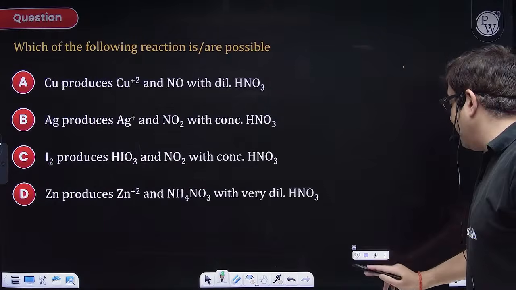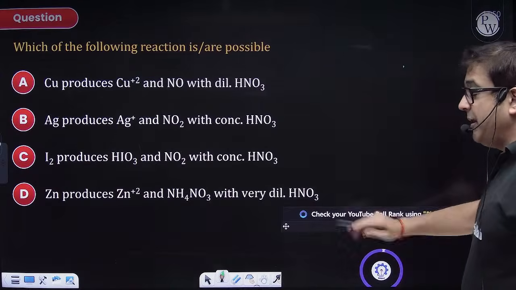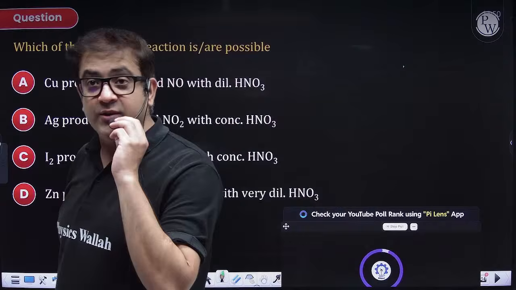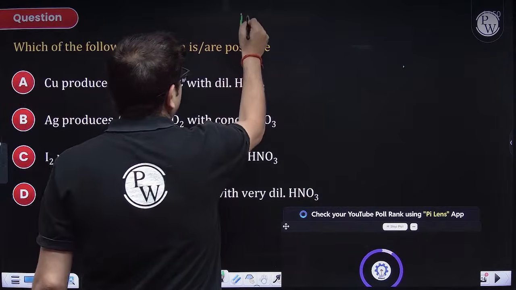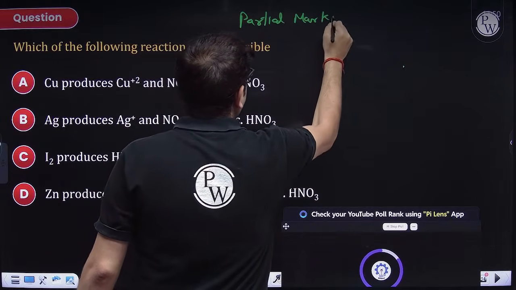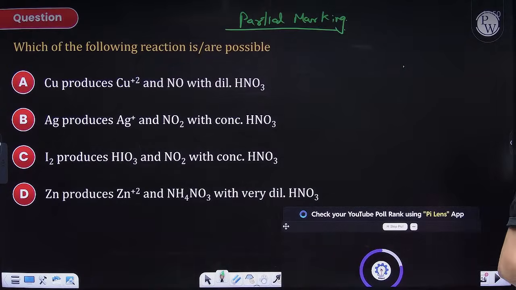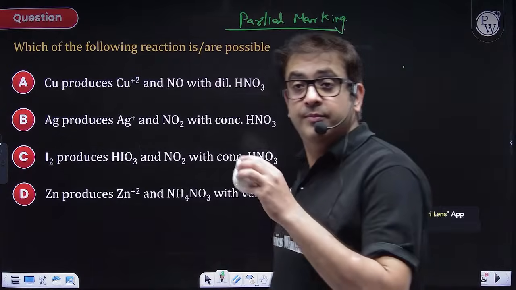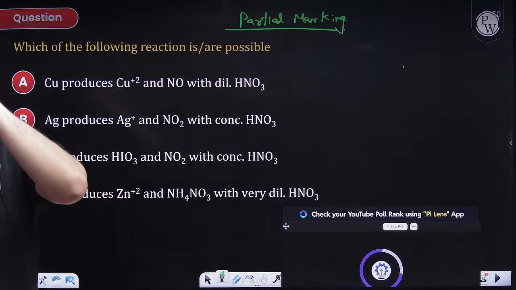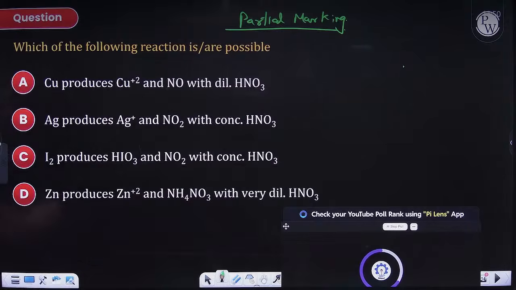Attempt this one. Again, a multiple correct. I don't want you to answer incorrectly. Maybe give fewer options, because obviously you will have partial marking, beta. I am very happy if you are attempting not all, but at least do not attempt wrong. I am definitely assuring you that IIT Roorkee, whenever they set a paper, they always give partial marking. So don't worry.